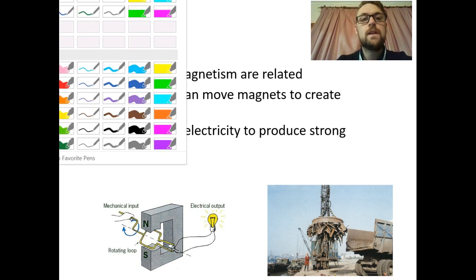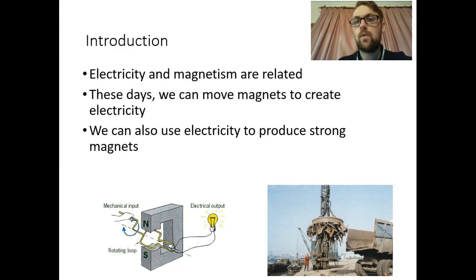So, what we can do is, and this is how all electricity is created, we can move magnets to create electricity. All right, so if we get a generator moving, and we've got a magnet involved in there, and it's a bit more complicated than that, but basically we can use that to create electricity.